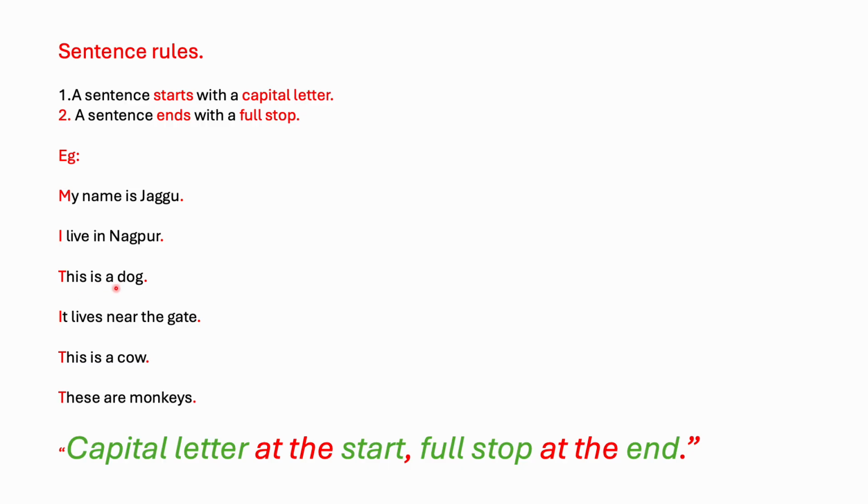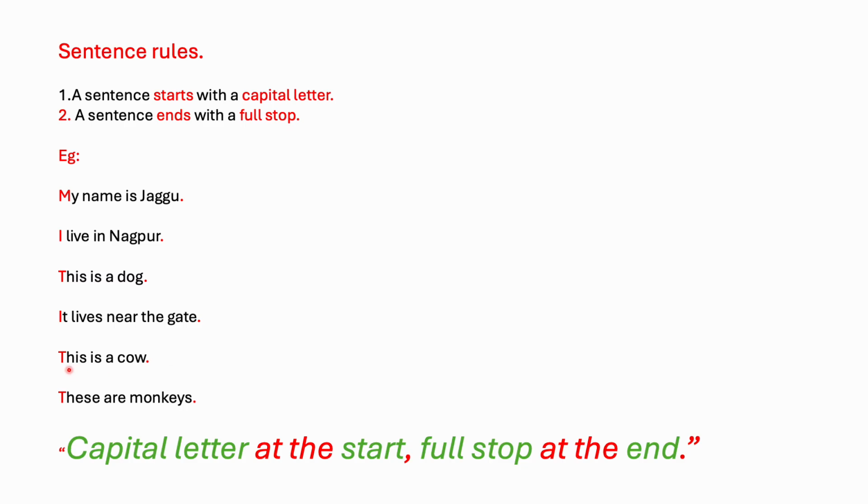The word This starts with a capital letter, that is T, and ends with a full stop. It lives near the gate. So here the word It begins with a capital letter, then ends with a full stop. This is a cow.